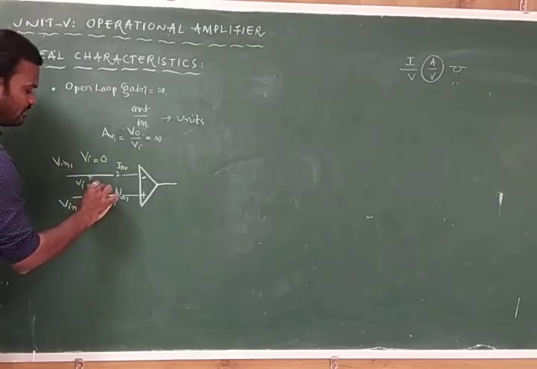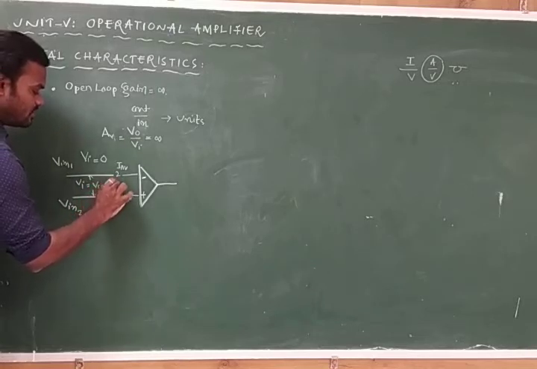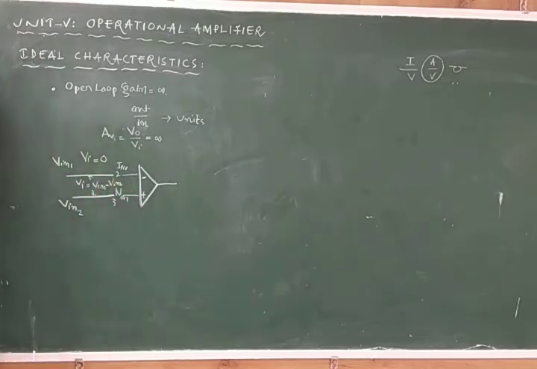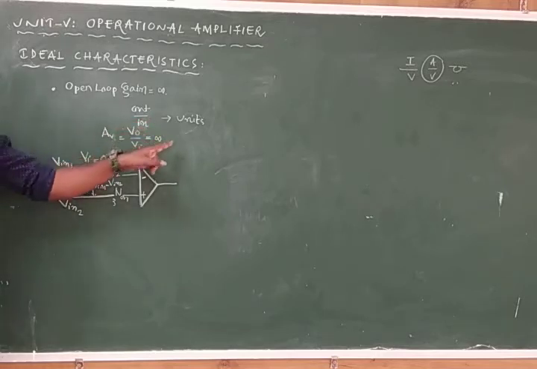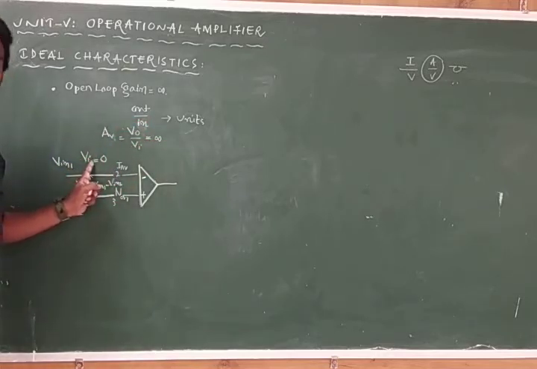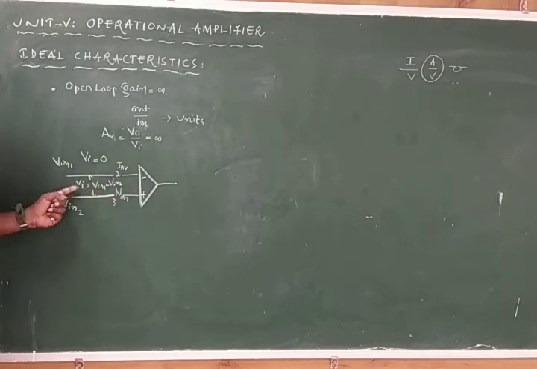What has to be the condition to make the gain infinity? To have the open loop gain infinity, Vi should be 0, and Vi is given by what?